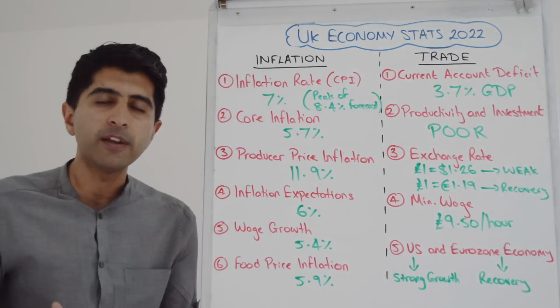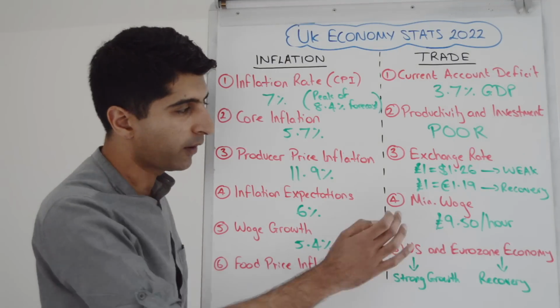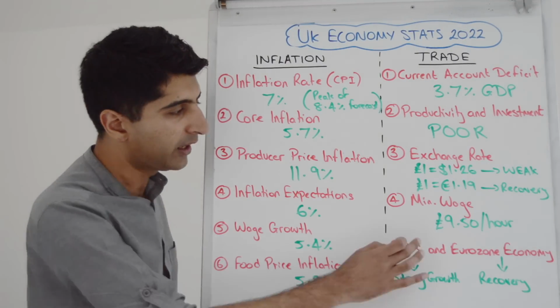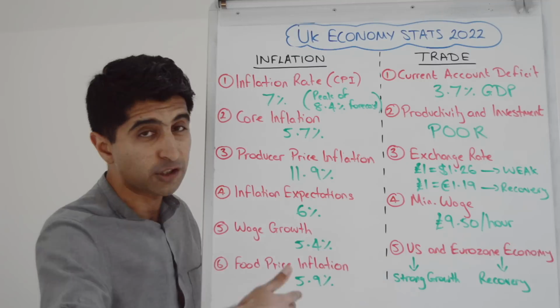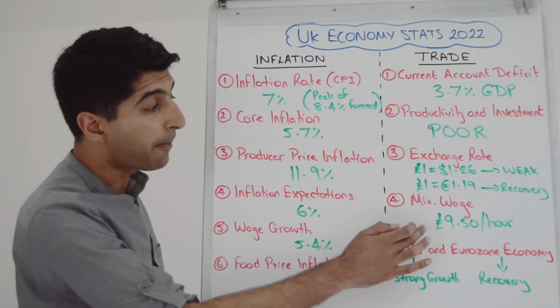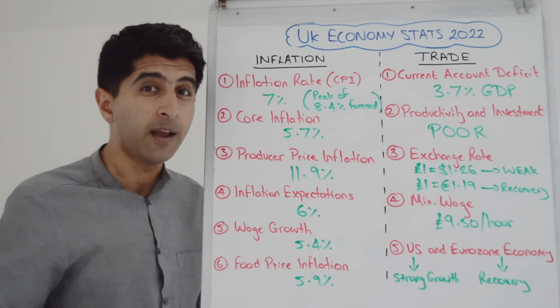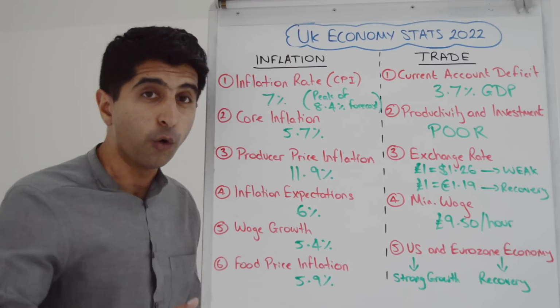Minimum wage, another reason why our exports are not that price competitive. One of the highest minimum wage rates in the world at £9.50 per hour. We're expecting that to rise in future years. The Labour Party, can you believe, want that to be £15 an hour, which would make us wholly uncompetitive if they got that through.